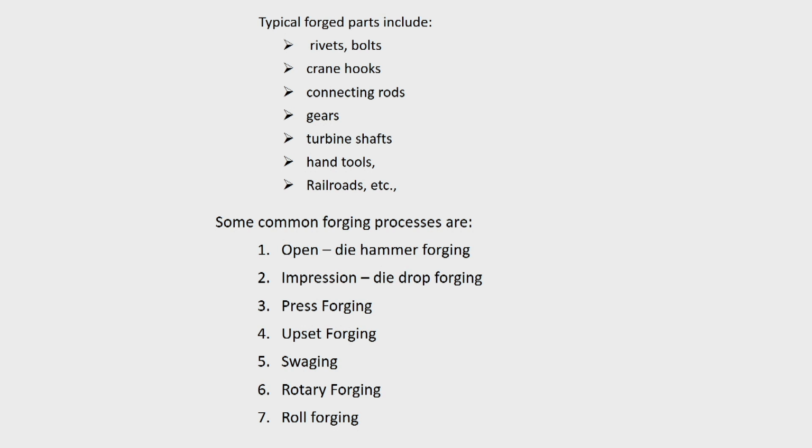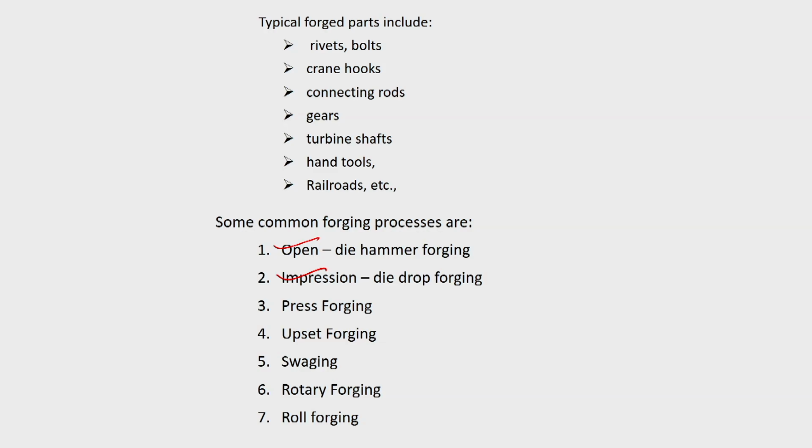Most of the connecting rods are made by forging operation. Gears are made by forging operation. Of course, gear hobbing is there, but finally it may be given for the final shape and other things. Turbine shafts, most of the shafts, are also made by forging operation, so that the mechanical properties are better.